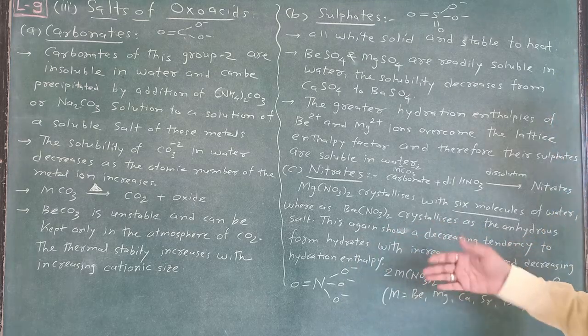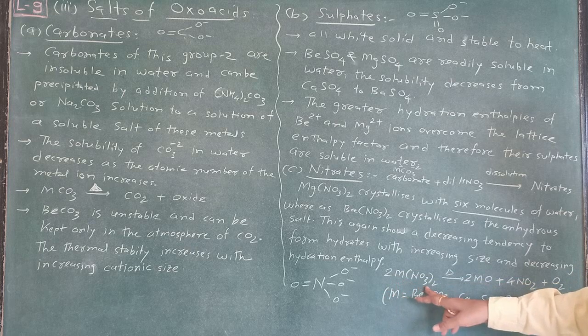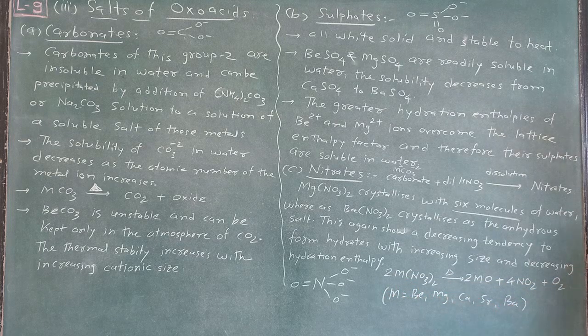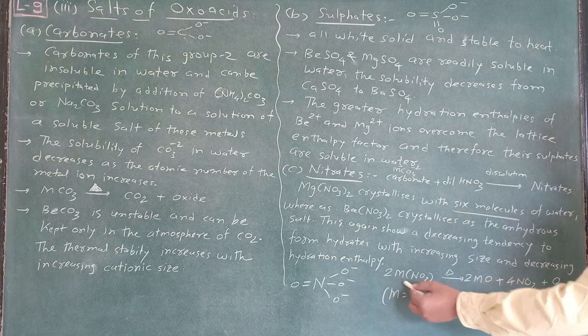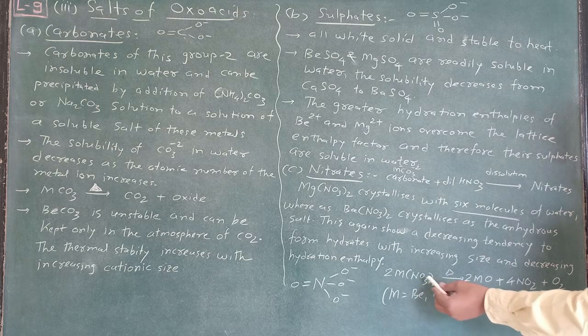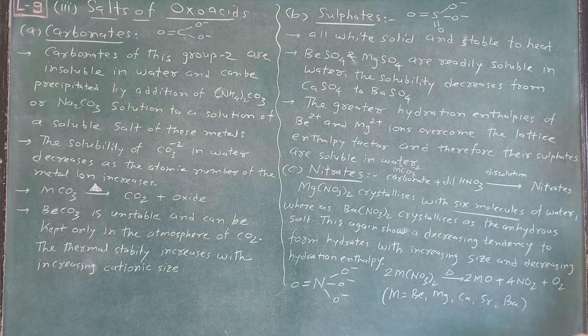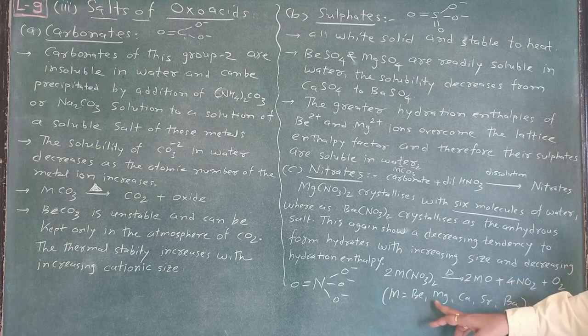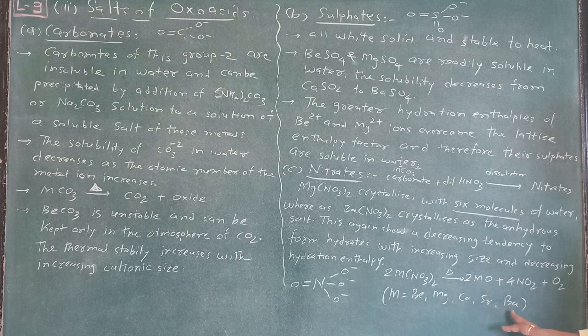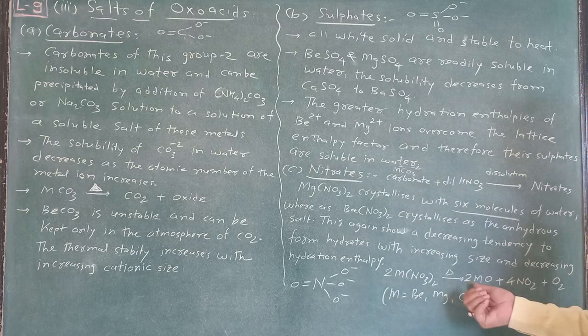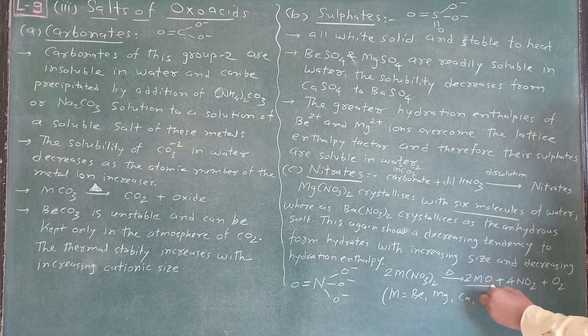Another reaction shows this: 2M(NO3)2 on heating. That means an alkaline earth metal nitrate, where the metal is beryllium, magnesium, calcium, strontium or barium. When heated, it gives metal oxide plus 4 moles of nitrogen dioxide, and dioxygen gas (oxygen) is released. So here the metal oxide is obtained.